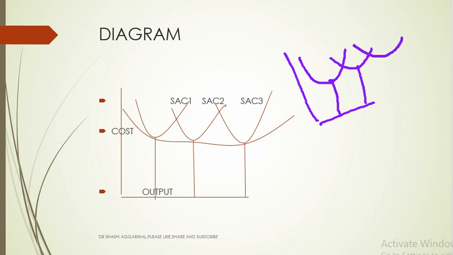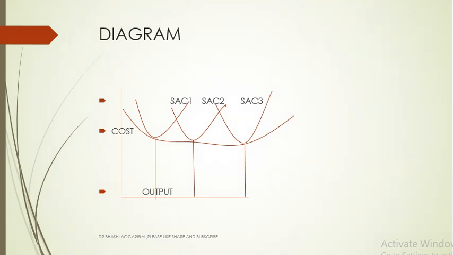If we want to operate at this level, then we have to choose this plant level. This is short run average cost curve 1, this is 2, this is 3. So each short run average cost curve provides the least cost of producing that optimum production. This is the optimum size of production at this short run average cost curve, and this is this. So when we join the points, we will have the long run average cost curve. So the long run average cost curve is enveloping the short run average cost curves.